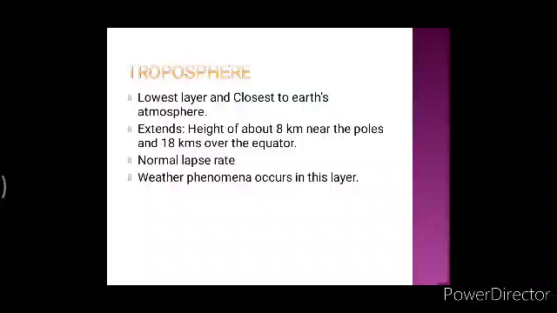Then one more important thing to know about troposphere is the normal lapse rate. Now what is normal lapse rate? See what happens: the environmental temperature decreases with increasing height of atmosphere. Okay, so as you go above, as the height of atmosphere is increasing, the temperature decreases, and it decreases at the rate of 1 degree Celsius per 165 meters of ascent. That is called normal lapse rate.